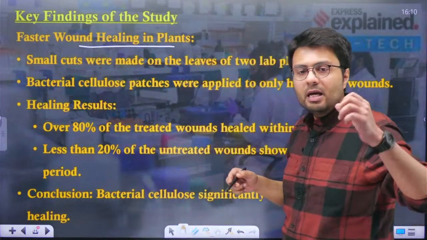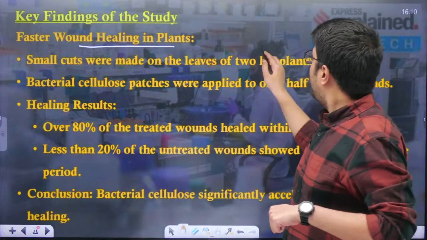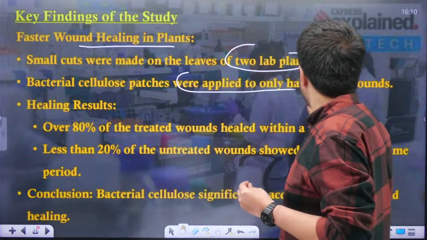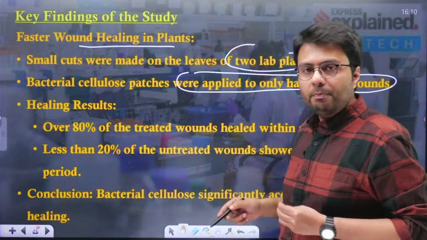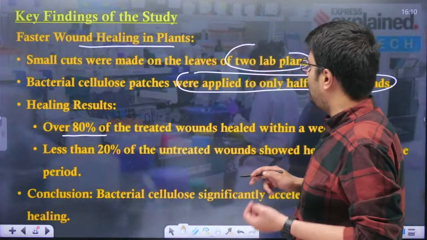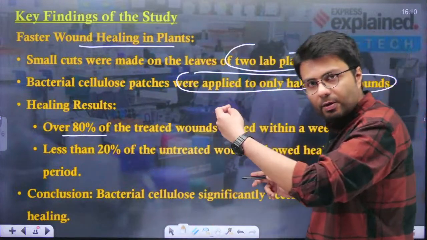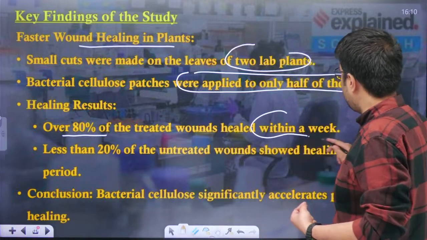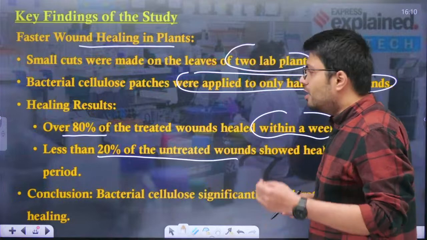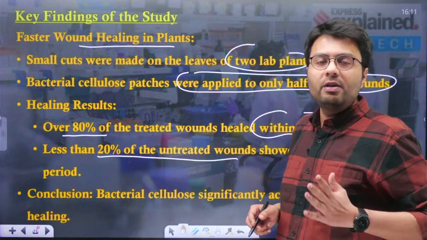Now, small cuts were made into the leaves of two lab plants, and bacterial cellulose patches were applied to only half of the wounds that were made in the plants. The result of this experiment was that over 80% of the wounds treated with this bacterial cellulose healed within a week, whereas less than 20% of the untreated wounds showed signs of healing within a week's period.